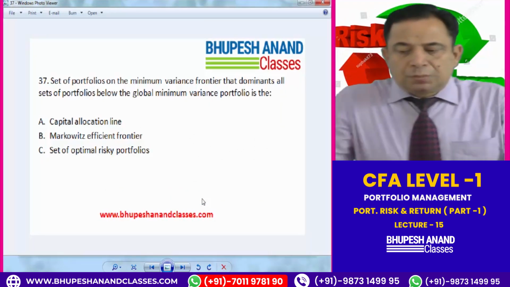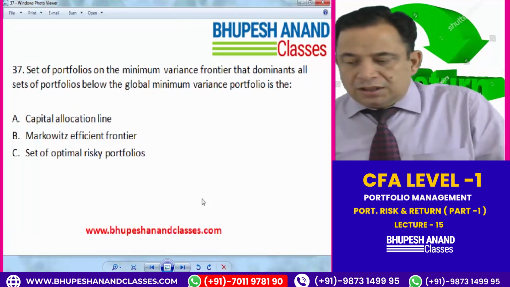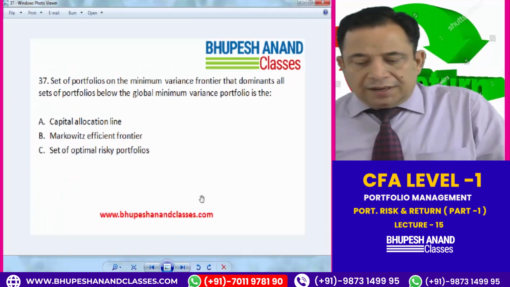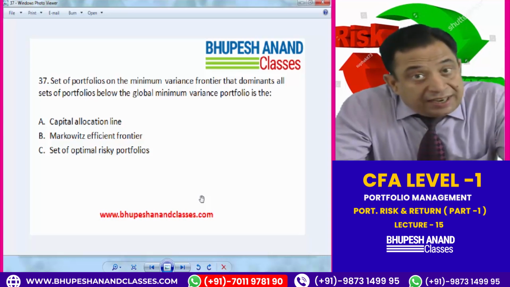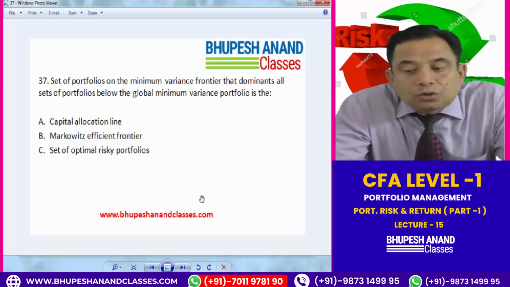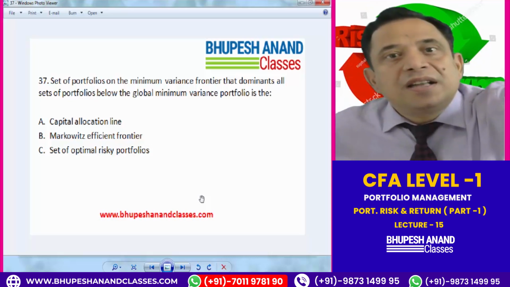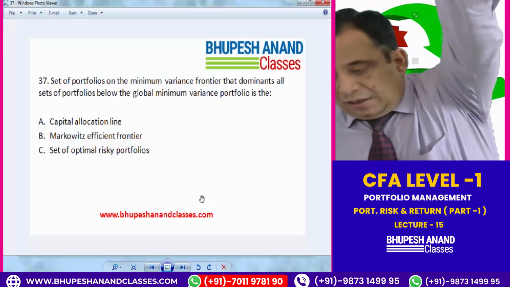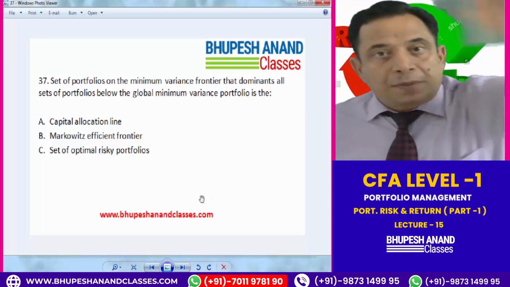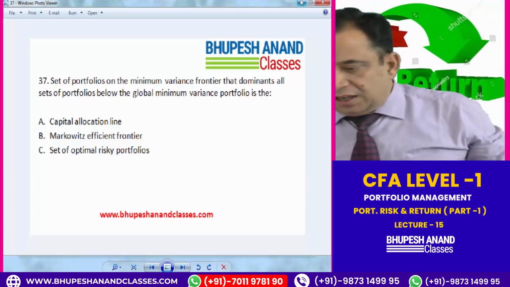The set of portfolios in the minimum variance frontier that dominates all other portfolios. It is not the capital allocation line. The capital allocation line is the indifference curve when the risk-free asset is being introduced. It is not the set of optimum risky portfolios. Rather, it is the Markowitz efficient frontier. So just read the question again: set of portfolios on the minimum variance frontier. With the help of the minimum variance frontier, we can calculate the efficient frontier, which dominates all. It means the portion above the global minimum. That is the efficient frontier. Just see to it.